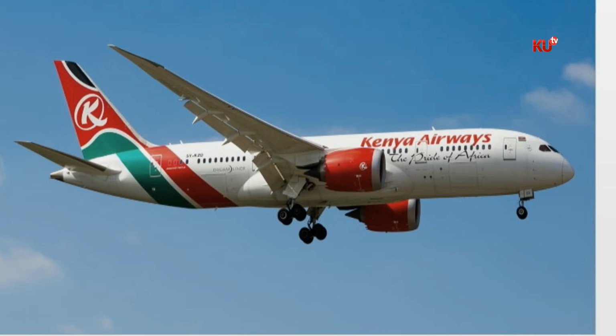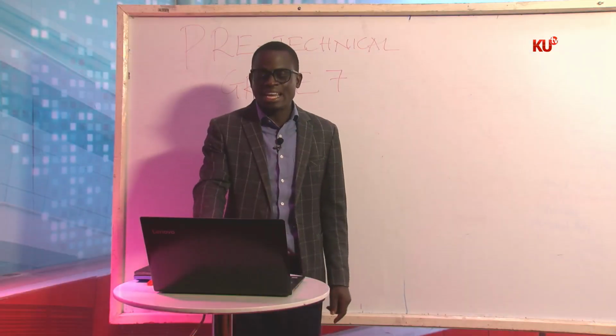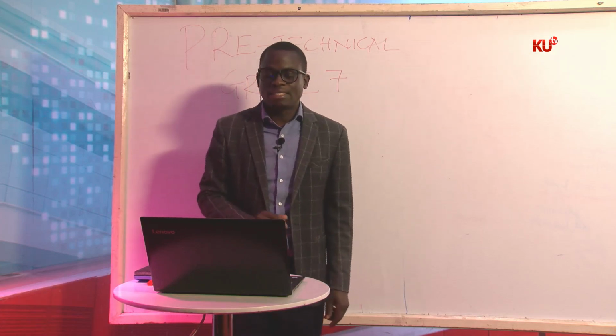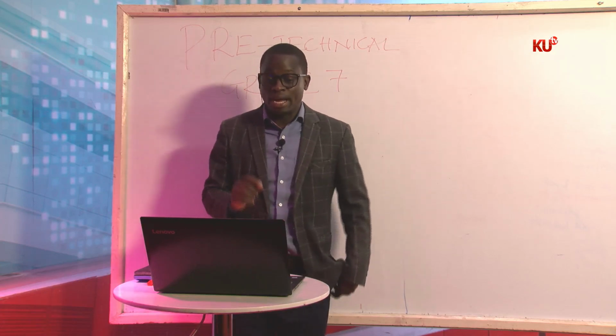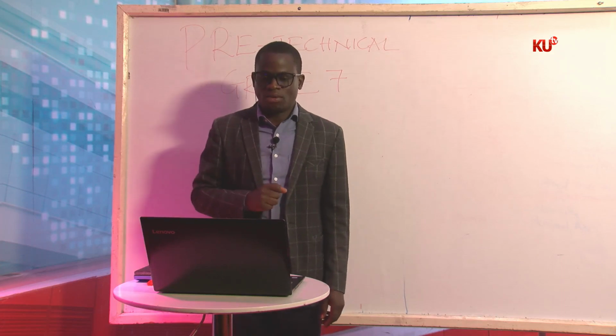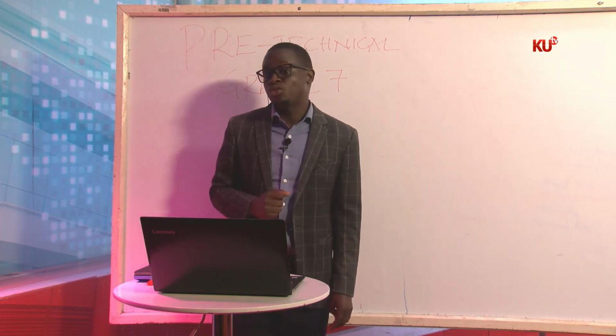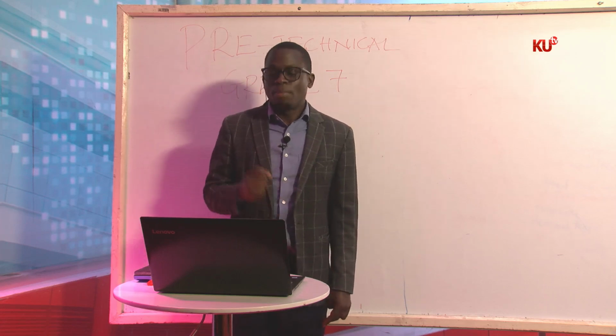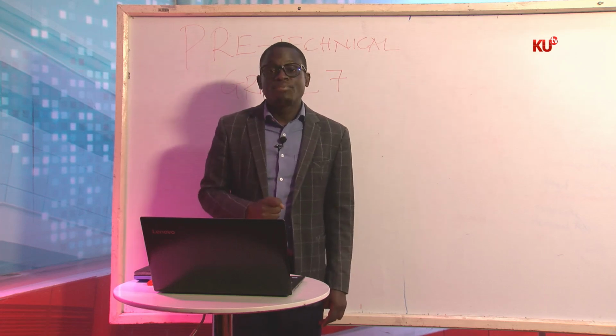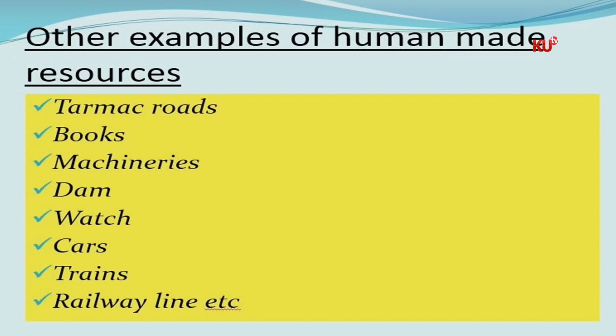So that one is one of the examples of a man-made economic resource, or what we call the human-made economic resource. Let's look at the other examples. Examples of human-made or man-made economic resources. One, tarmac roads. We need roads to move from one place to another. Books, machineries, dam, watch, cars, trains, railway line.